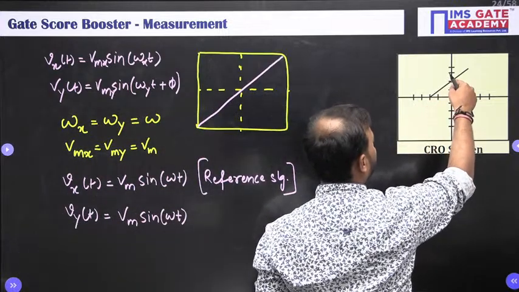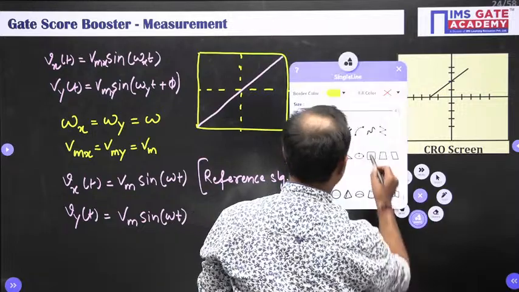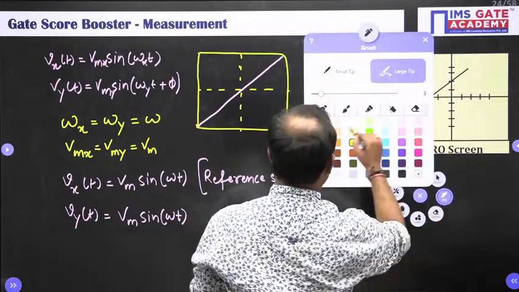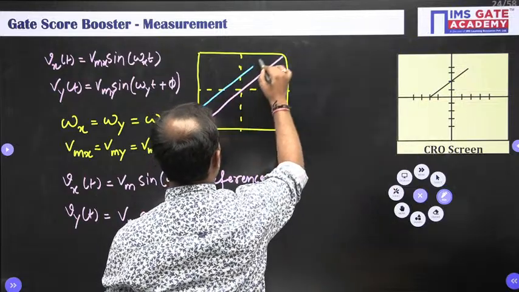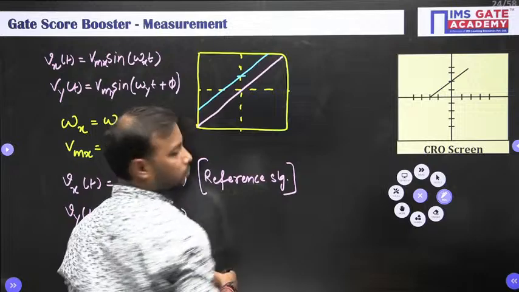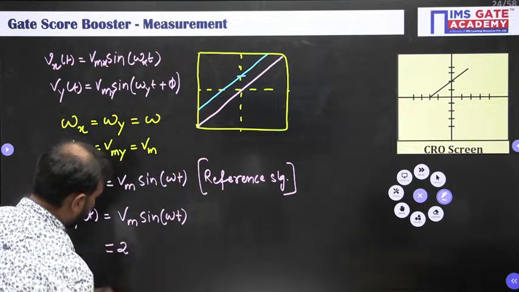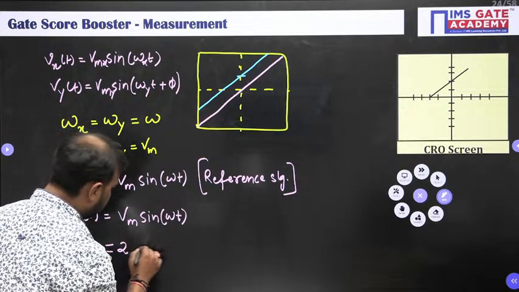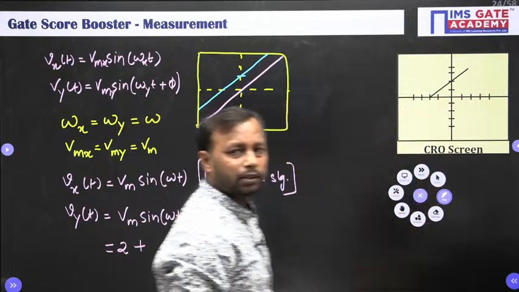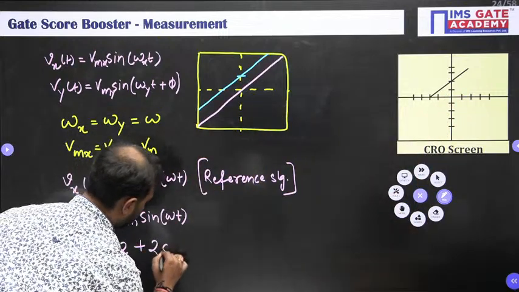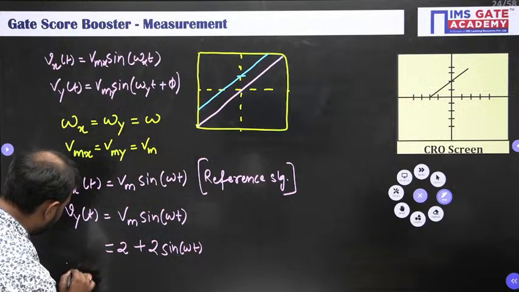So here basically what do we need to do? Shift this by 2 divisions like this. So your Vy of t will be 2 plus Vm, which is again 2, 2 sine omega t. And what about Vx of t?